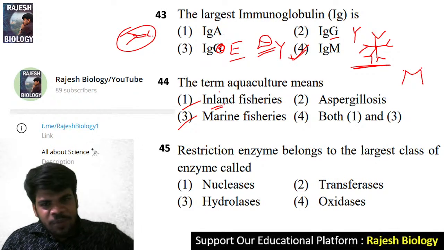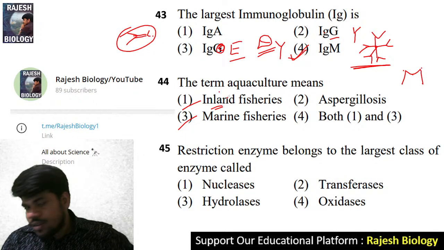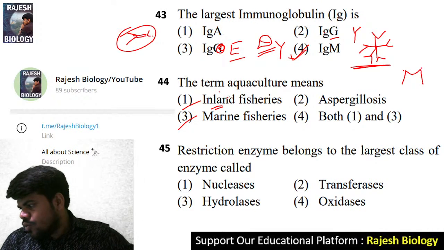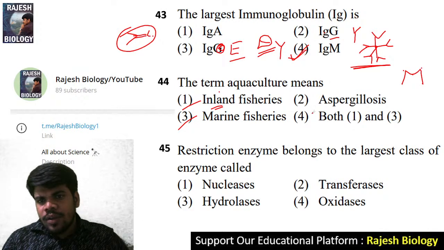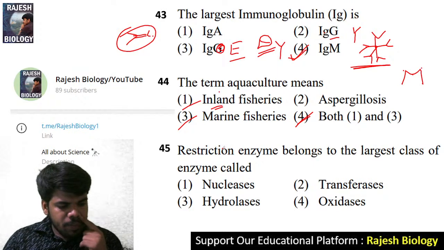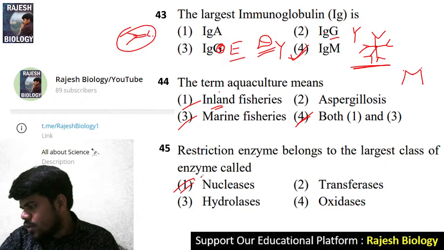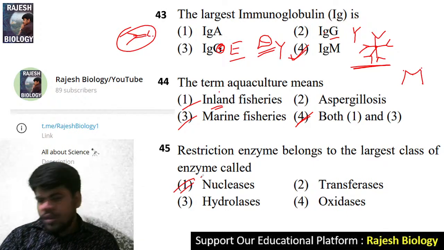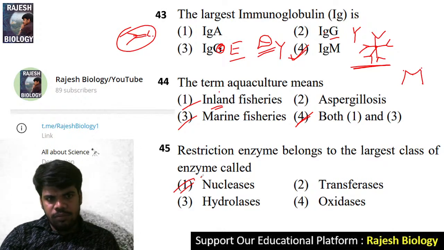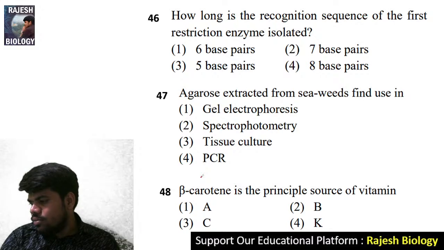Come to the 45. Restriction enzyme belongs to largest class of enzymes called... 44, 4 and the right answer is 4. 45. Yeah, very good. Nucleases, and that is first given by Swarupa and Meghana and Varshita Divyashri. Very good. Come to the 46th question.